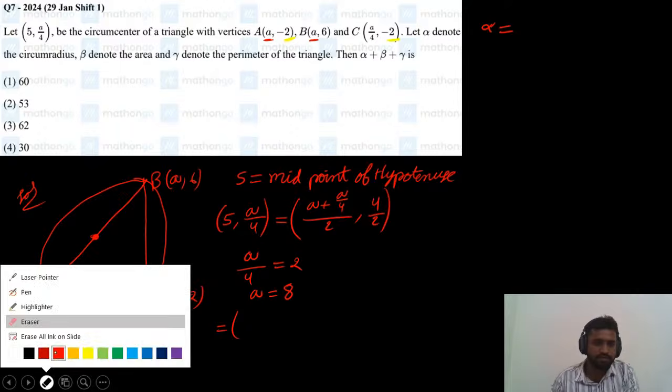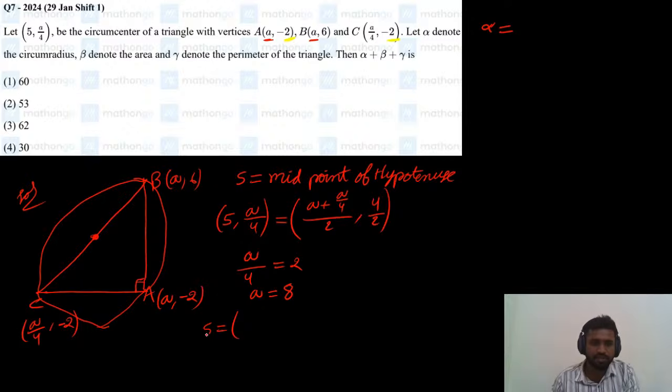With S we will denote this circumcenter. So circumcenter S equals (5, 8/4), which is (5, 2). From the circumcenter to any point A, B, C, if you measure the distance, you will get the circumradius of this circle. I am considering point B, which is (8, 6).